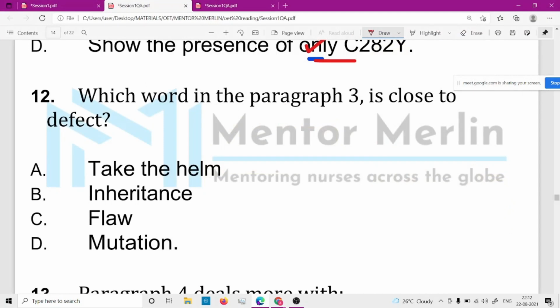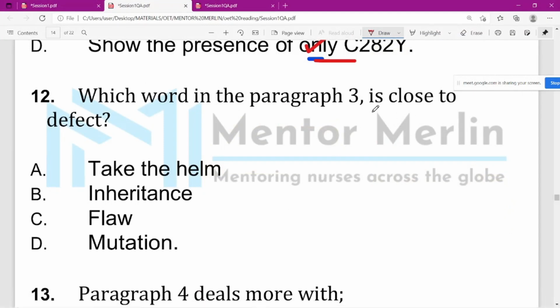Hereditary inheritance. For me, I haven't read the passage, but I know the meaning of flawless is without any defect. So flaw means it could be defect. Like that, I found out the answer.